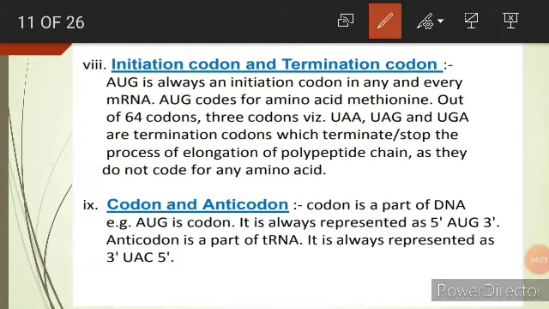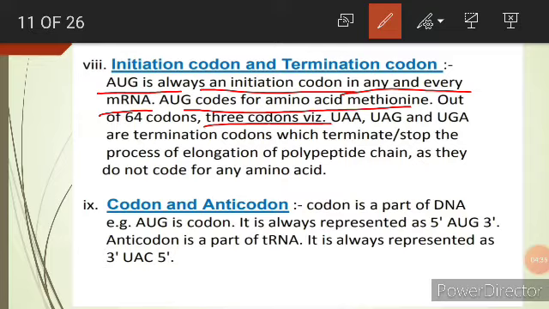Now next is initiation codon and termination codon. AUG is always an initiation codon in any and every mRNA, and AUG codes for methionine. So out of 64, 1 is initiation. So 61 codons code for amino acids in protein, whereas 3 are stop codons, that is UAA, UAG, UGA.